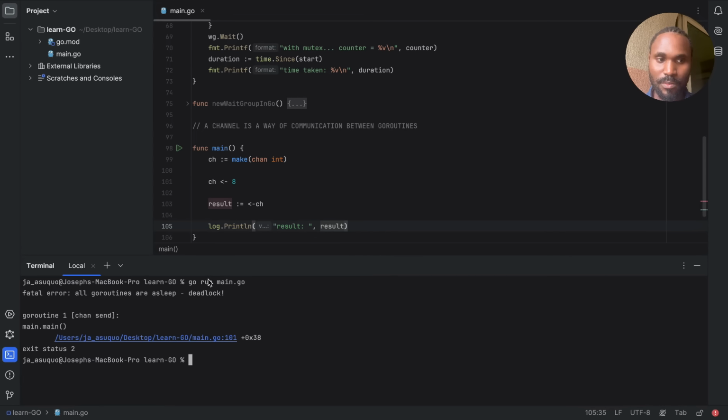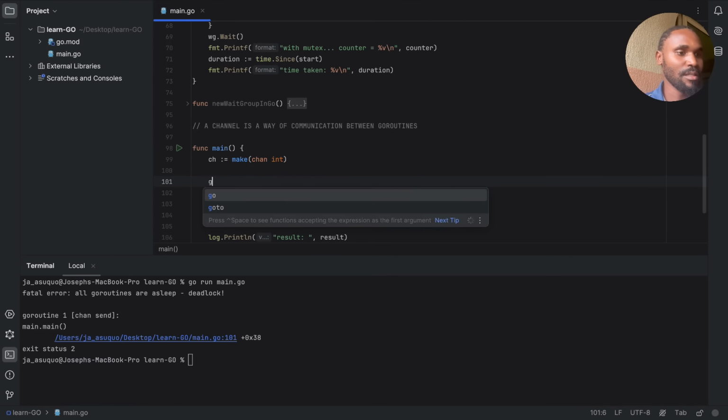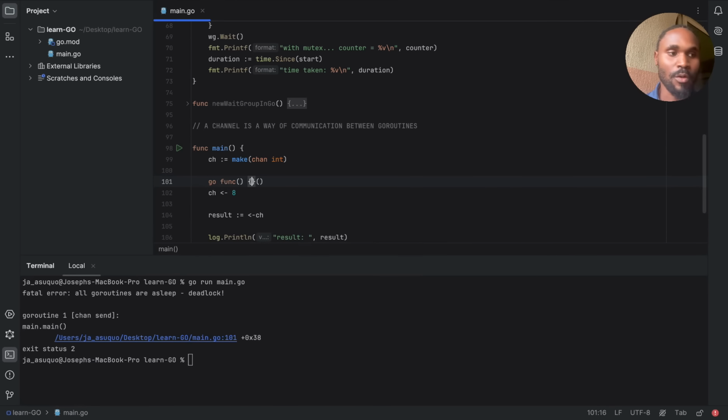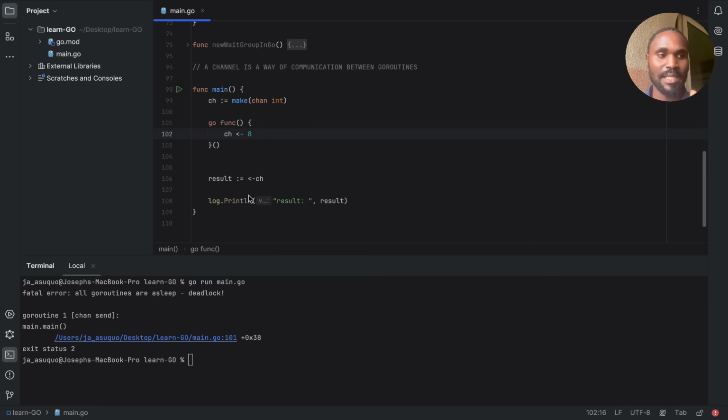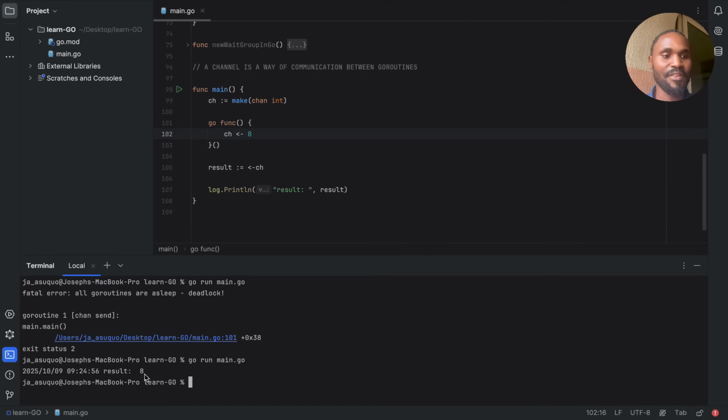So now how do we clear this panic? You're going to have something like go func, which runs in a Goroutine. So you're spinning this up in one Goroutine here, and then you're awaiting the result in another Goroutine here. Let's do go run main.go again. You can see we're having 8. So you pass in 8 through this channel, and this channel delivers it to this result, and you're printing out the result here. That's the basic concept about channels.